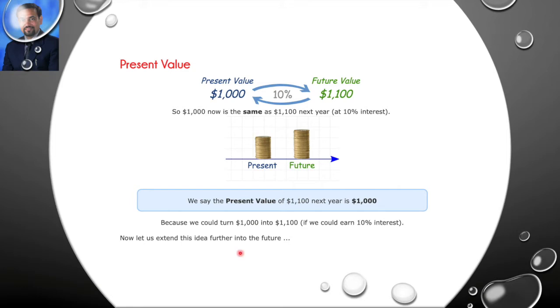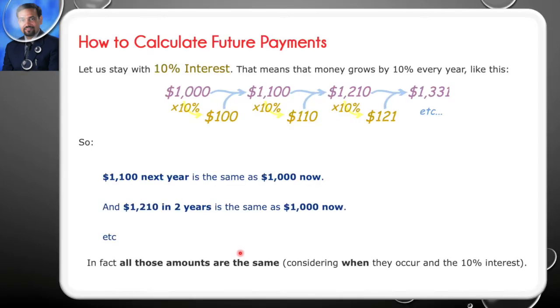Now let us extend this idea further. This is being shown here, how to calculate the future value. Let us stay with 10% interest. Suppose the interest rate is 10%, that means money grows by 10% every year. So if you calculate the interest on 1000 at the rate of 10%, it becomes 100.